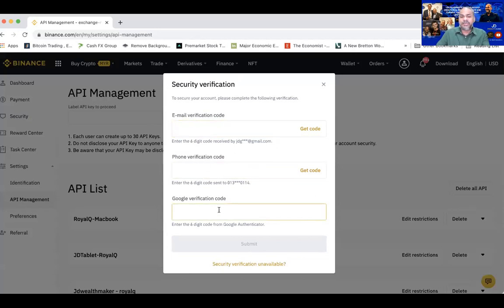There are 3 layers of security in Binance. That's the reason why Binance is so secure, because it's the number one global exchange. They have to make sure they are the role model. So there are 3 security steps here. One is the email verification. Then we have the phone verification, and then we have the Google Authenticator verification. Make sure you do all 3 verifications.